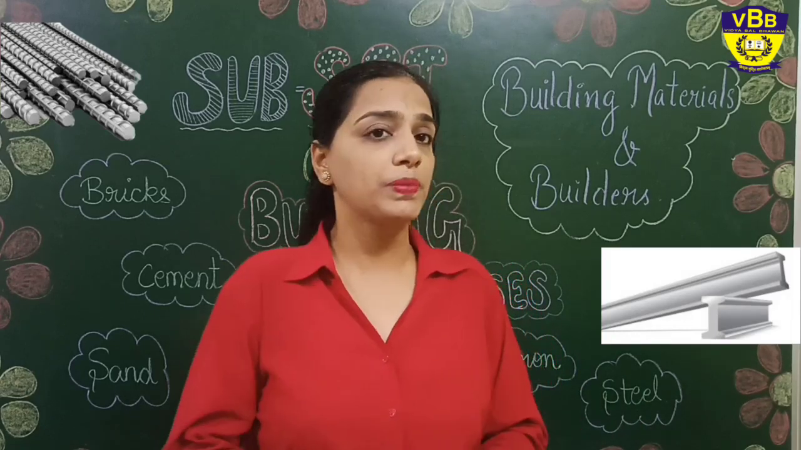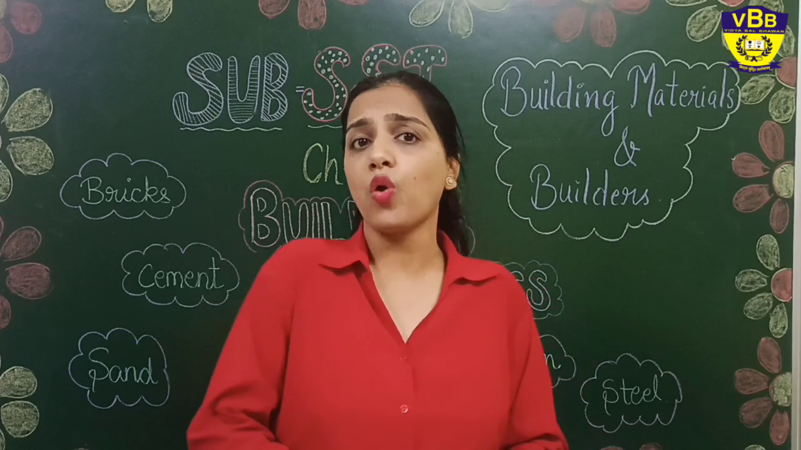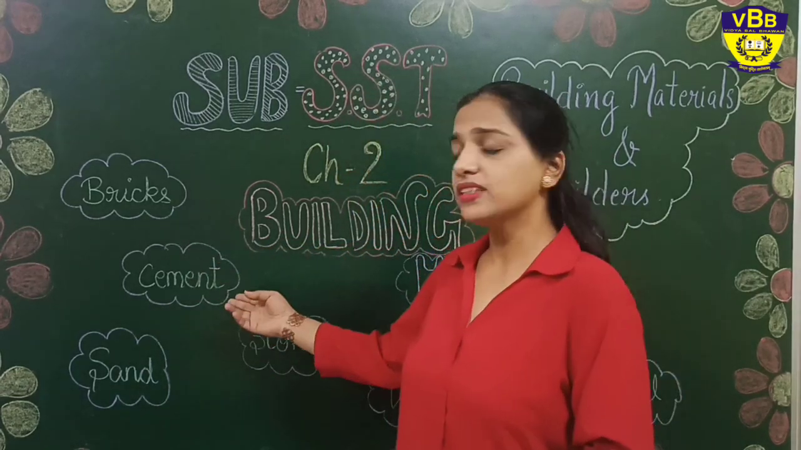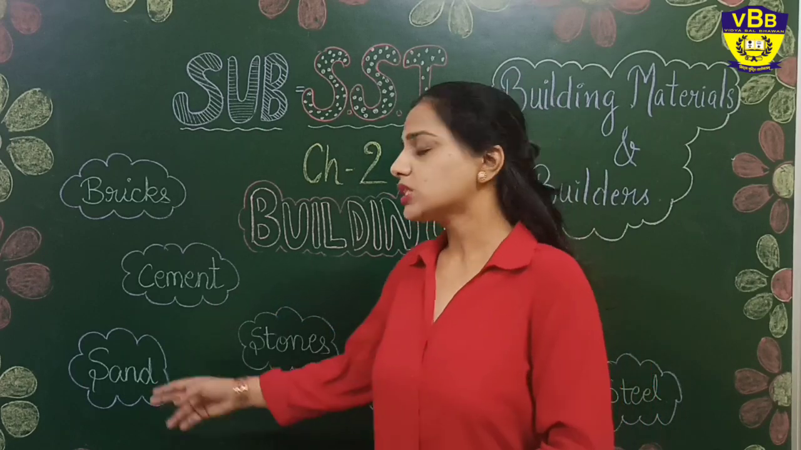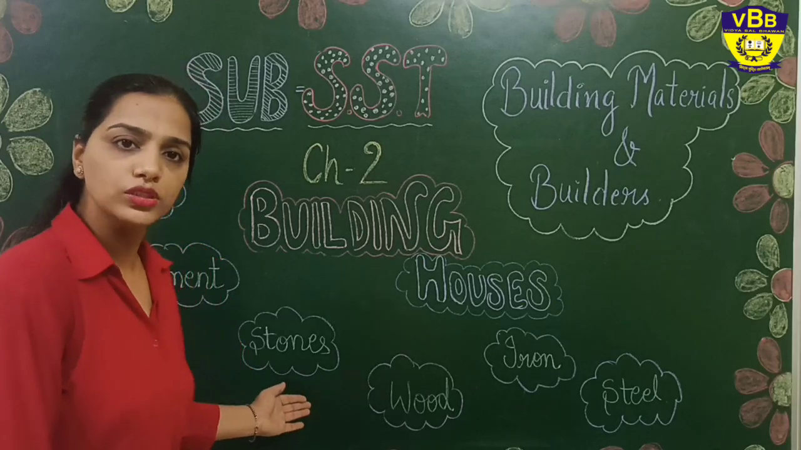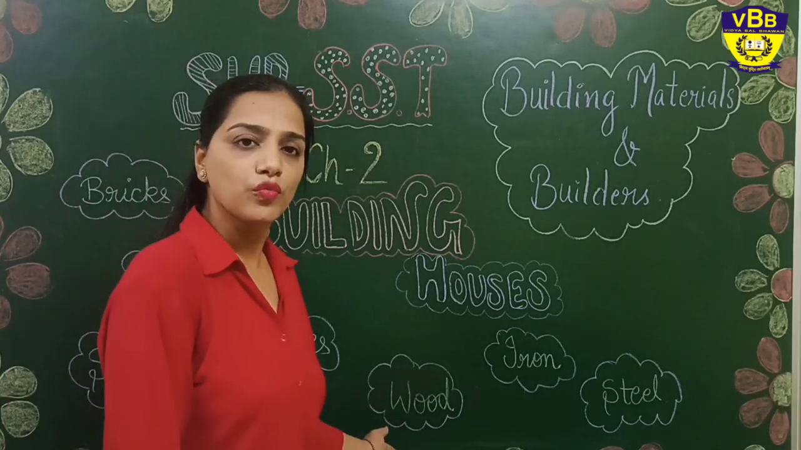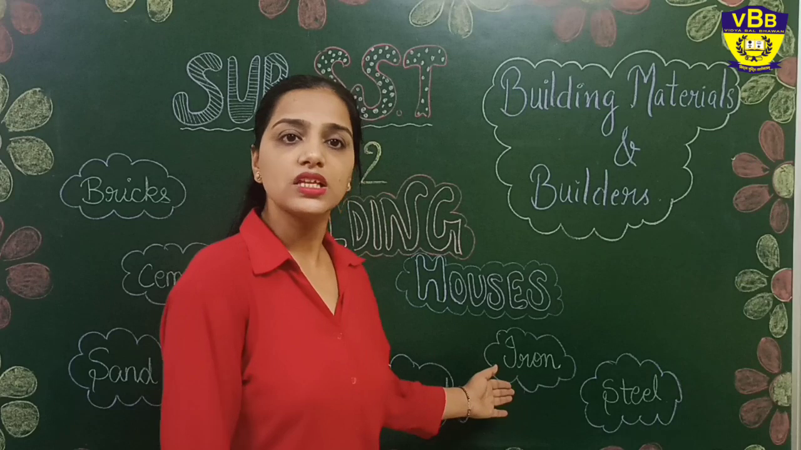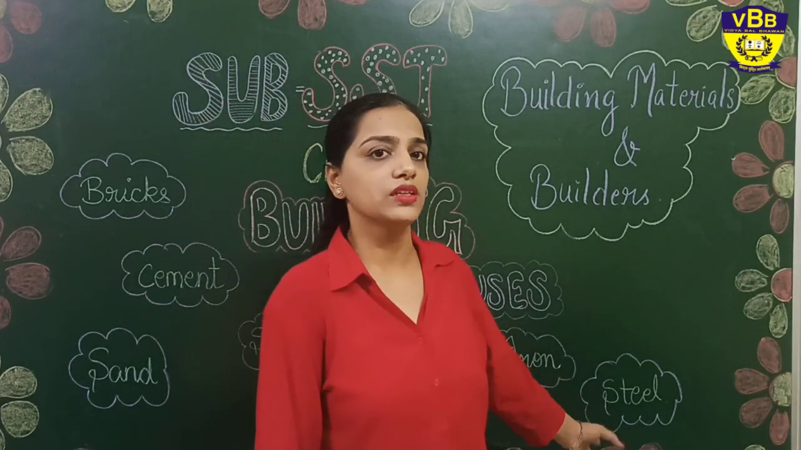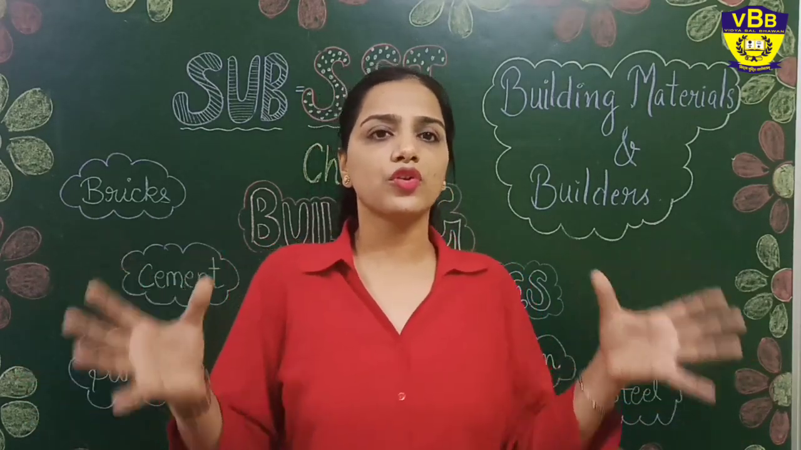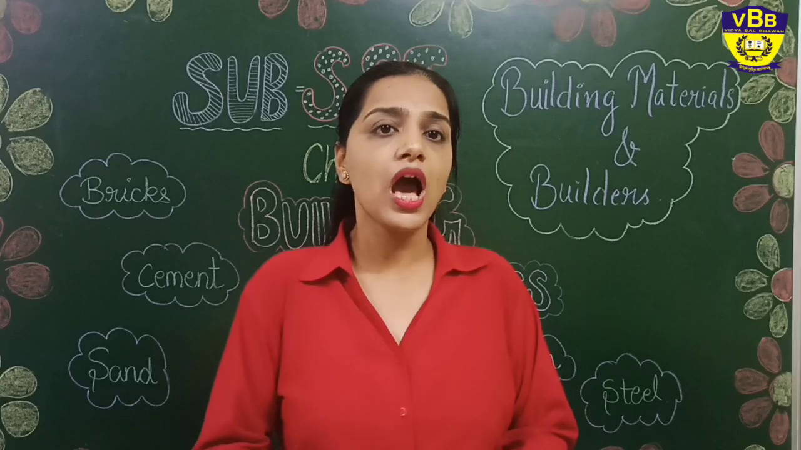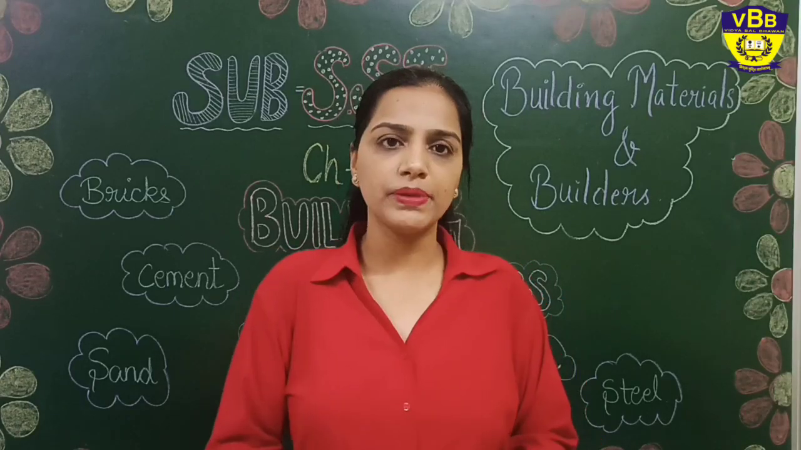So once again, repeat with me what all the material we require to build a house. First one, bricks. Second, cement. Third, sand. Fourth, stones. Fifth, wood. Sixth, iron. And last but not the least, steel. So these are the basic materials we require for building a house. I hope you are able to understand this much.